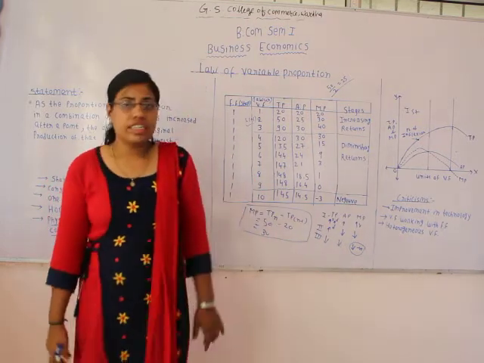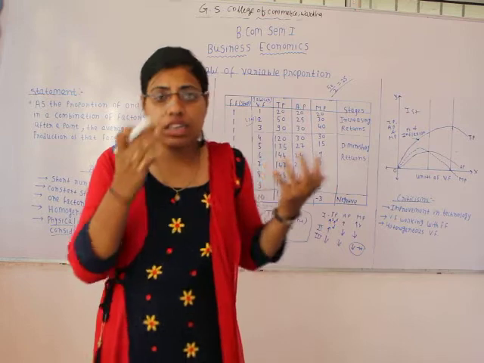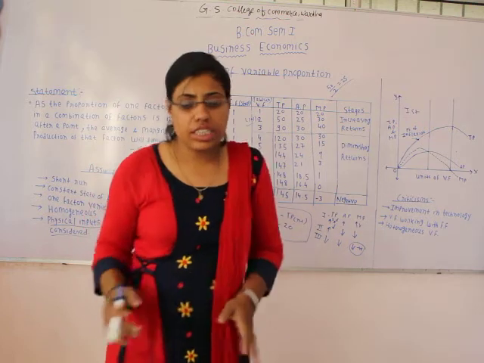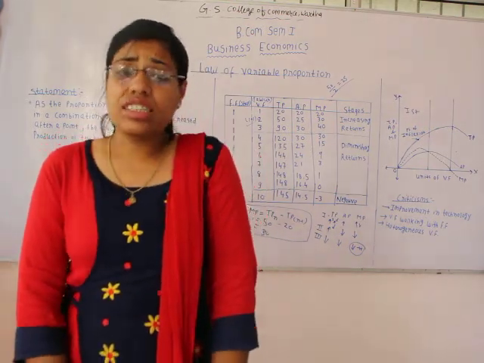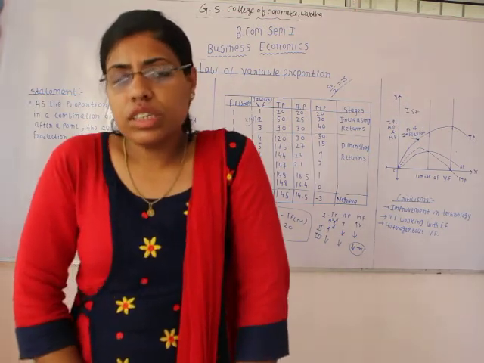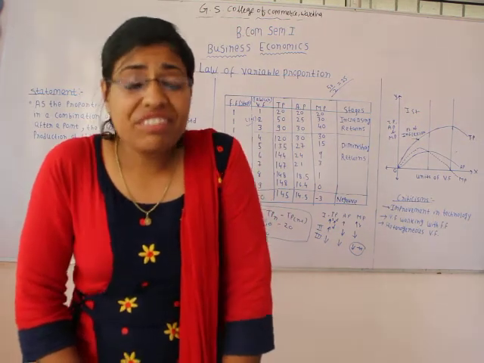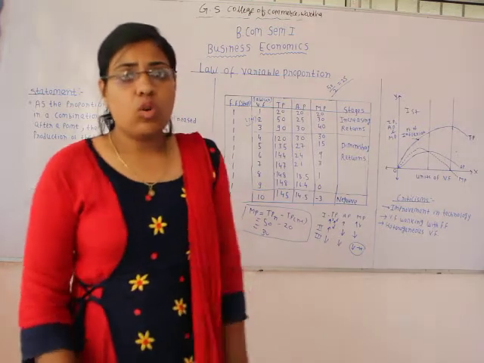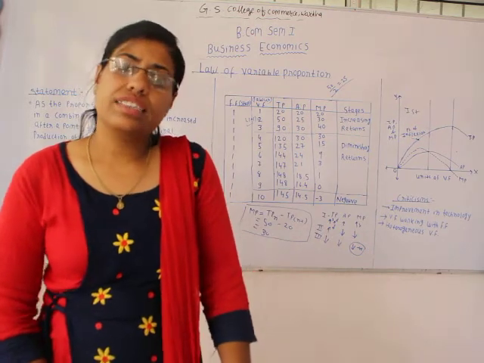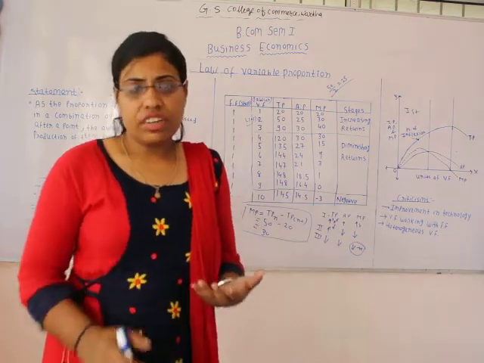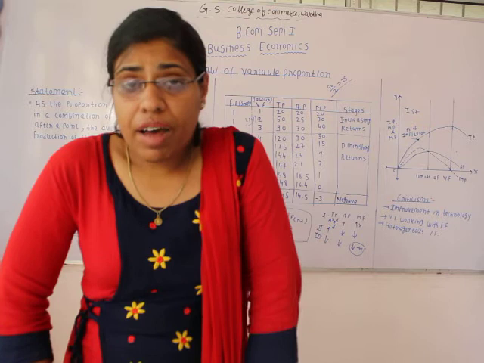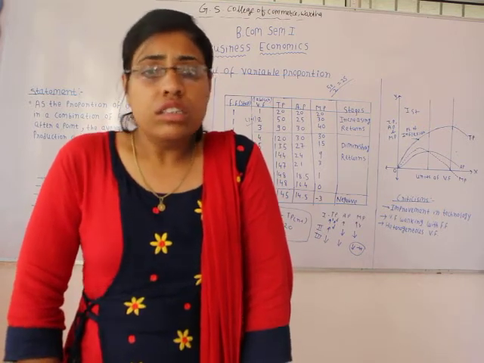Then the third stage is negative returns. So what is the basic reason behind getting the negative returns? The basic reason is that we are still increasing the variable factor in the expectation that the output will increase due to the increment of that variable factor. But when we reach the third stage, our fixed factor is completely utilized. As we cannot increase the fixed factor further and can only increase the variable factor, excessive manpower or excessive variable factor is working on the same fixed factor.